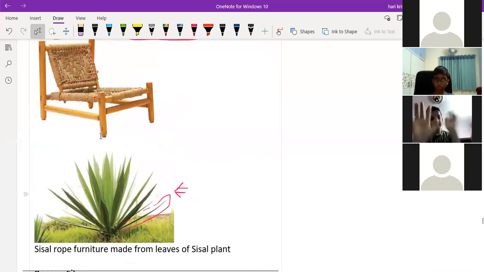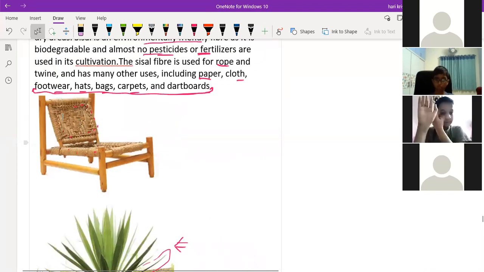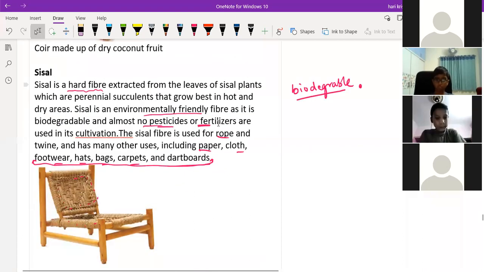With the help of sisal, we can use it in the preparation of chairs like this, and preparation of ropes, paper, cloth, footwear, hats, bags. Understand? Okay, sir. So it is also one type of natural fiber, eco-friendly and biodegradable.